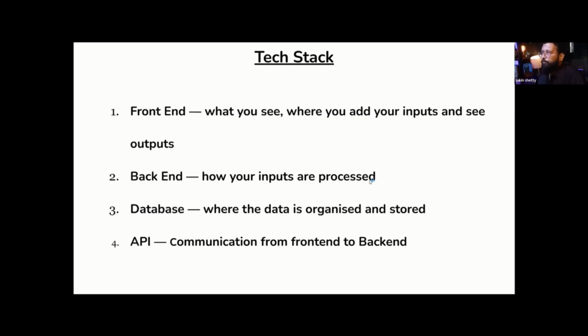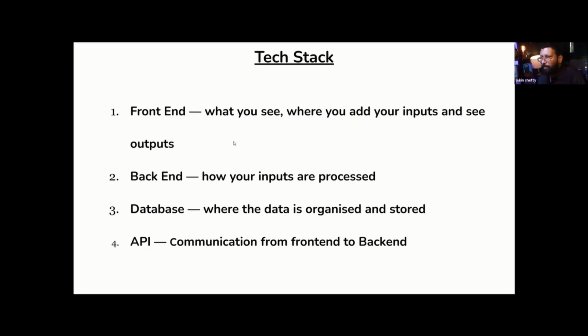What you see, where you add your inputs and see outputs. So when you log into an app, let's say a food delivery app, you select a restaurant and place an order, whichever dish you want. That is the front end. Okay, back end, how your inputs are processed. Once you place an order, there's something called the back end, where data is pulled in. Let's say you selected a dish, you want to order some noodles or pasta, the order is sent to another person, and that is where all the backend logic happens.